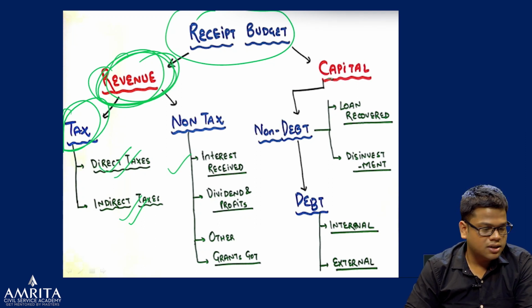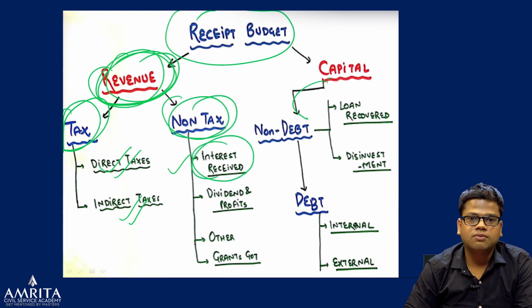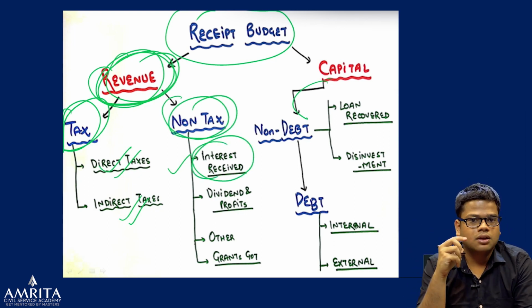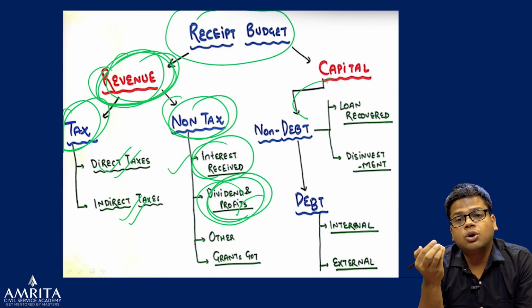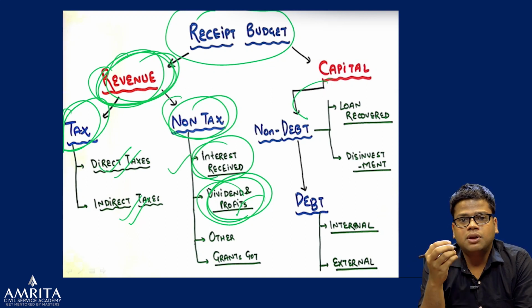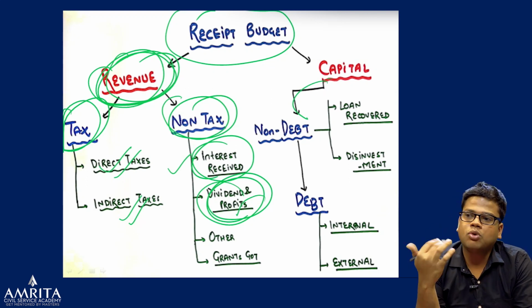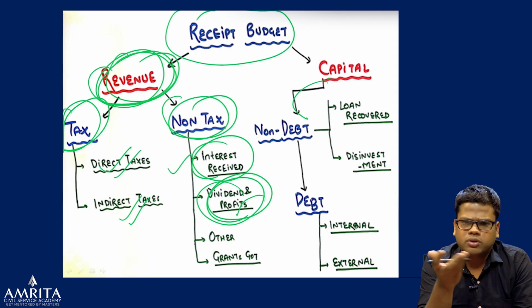The non-tax part of the revenue consists of the interest received, for example what Nepal will pay. Next, the dividends and profits of the companies and holdings of the government. For example, from the RBI the government got some money back. There was a controversy last year.